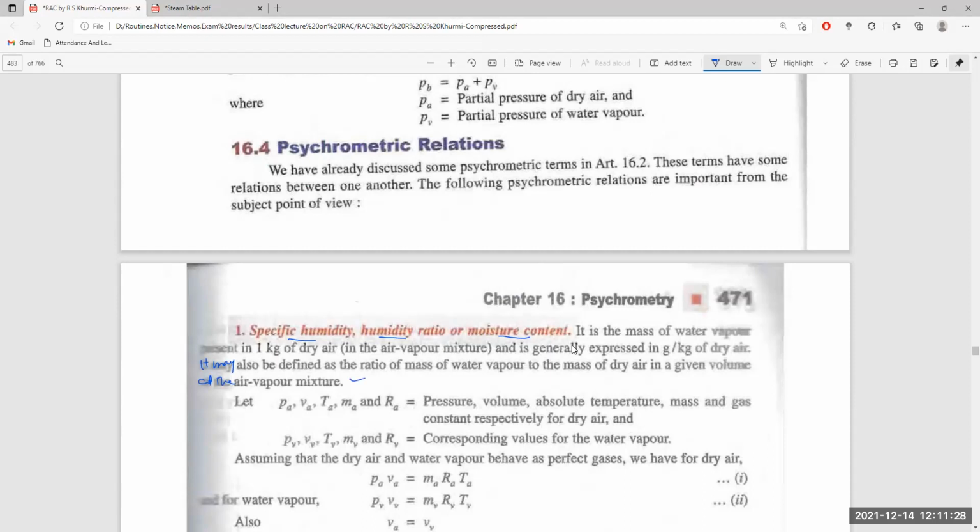So what is clear here? First of all, what is a given volume? The mass of moisture present in that volume.